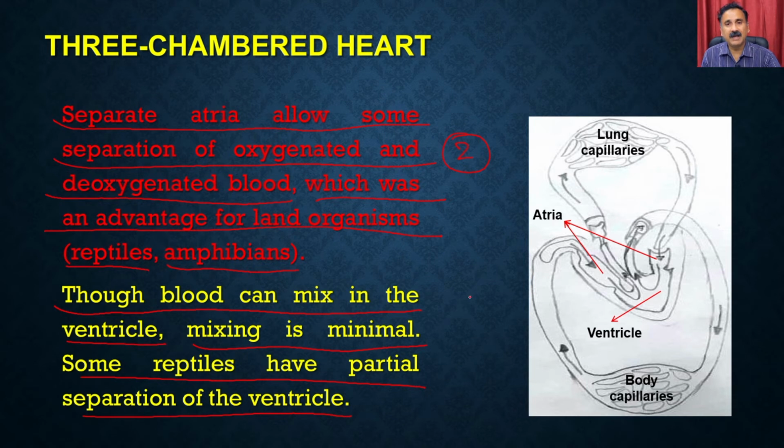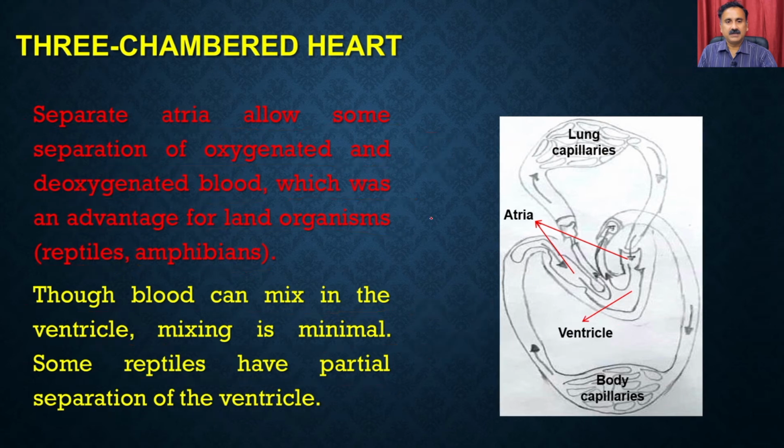So in some of the reptiles, we can have a pseudo four-chambered heart, because there the ventricle is also partially separated. So you have the two auricles and one ventricle, as you see here. There is still a mixing of the blood when it enters the ventricle, but it is minimized.